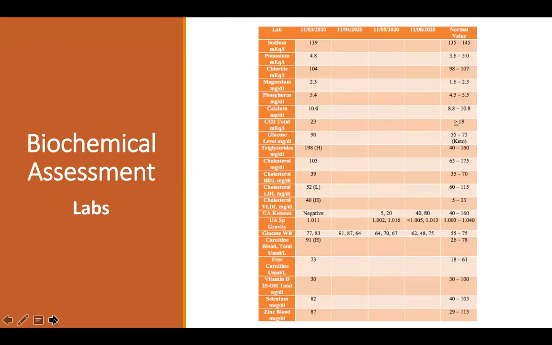This table reflects the patient's labs during their 3-day stay, in which during day 2, his blood glucose started to drop to an appropriate range, and he was showing signs of developing ketones. On day 3, the patient was in a good state of ketosis, but did experience one episode of hypoglycemia at 48, in which some changes were made to his ratio, which will be discussed in a couple of slides.